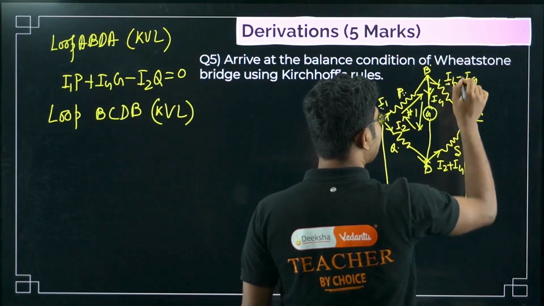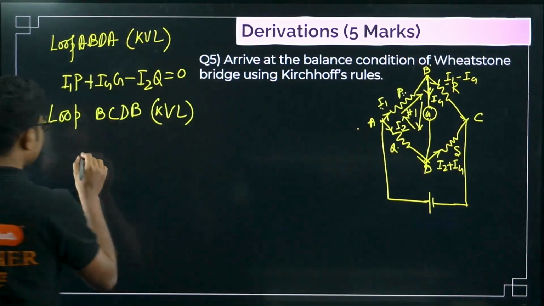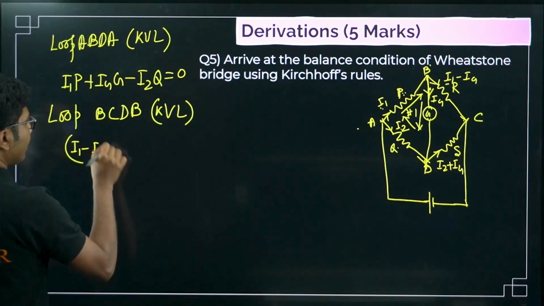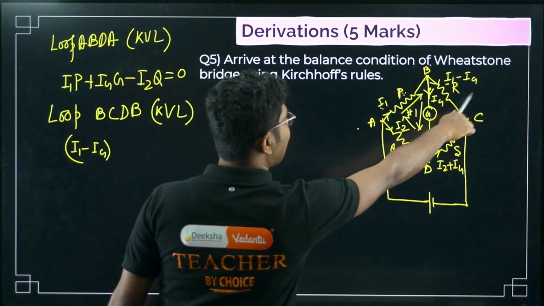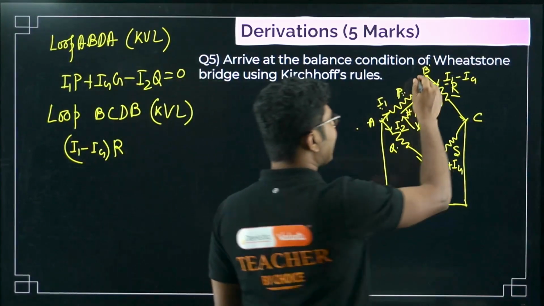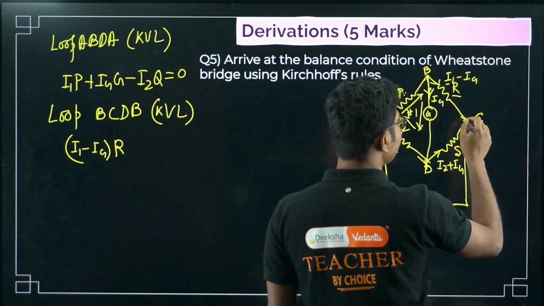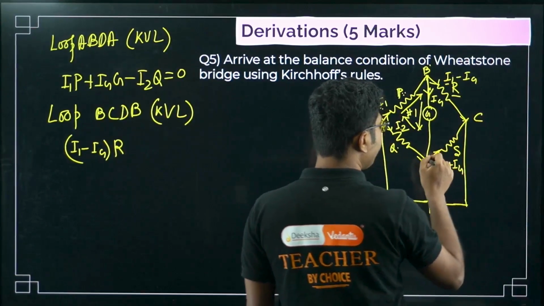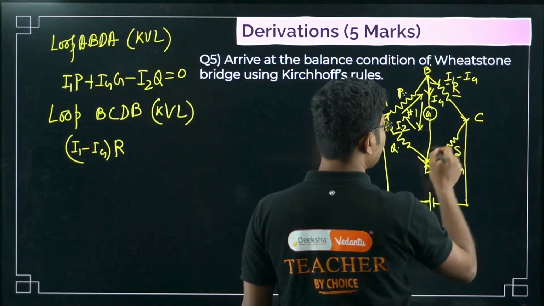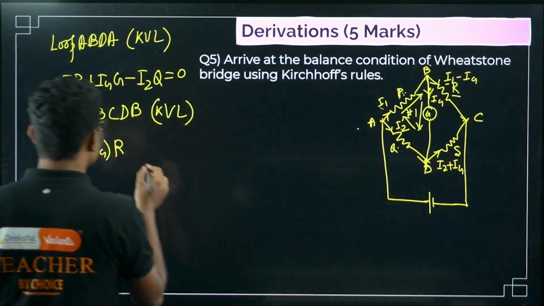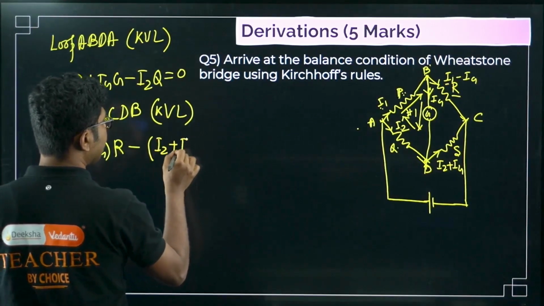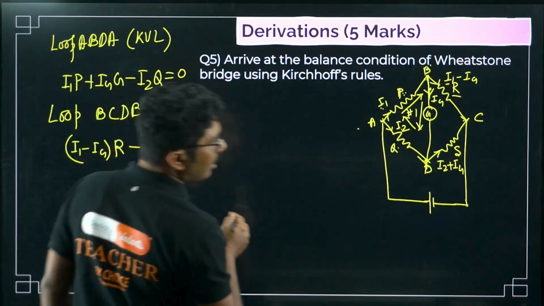So what is the current? Current is I1 minus Ig, first current into resistance. What is the resistance? Resistance is R in this case. Next we ended up at C. Now we will move from C to D. Are we moving in the direction of current? In this case, no, we are moving in the opposite direction of current. So it will be negative (I2 plus Ig) into S.